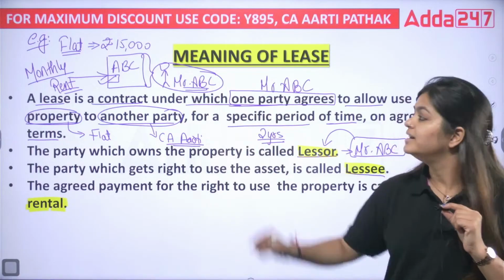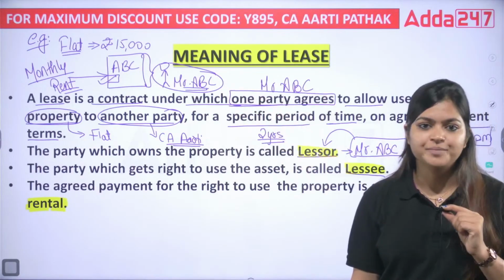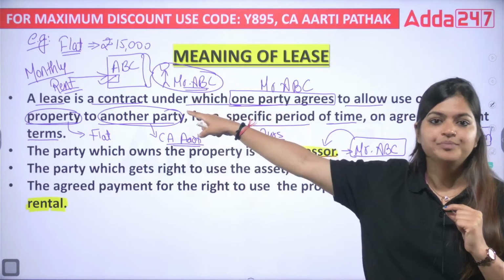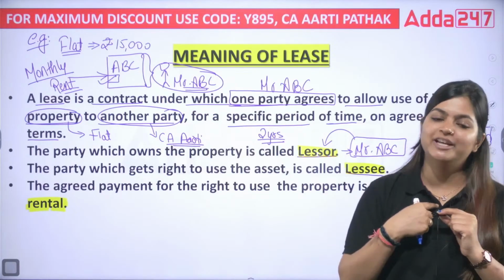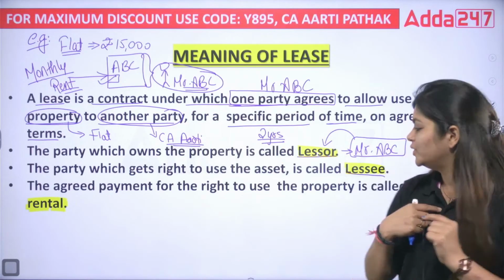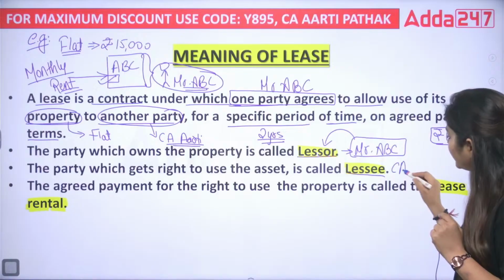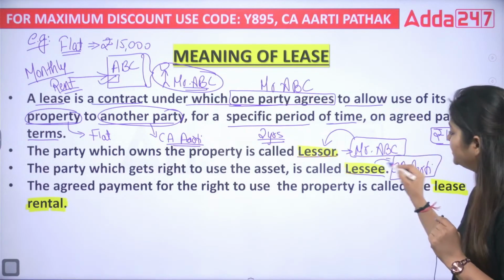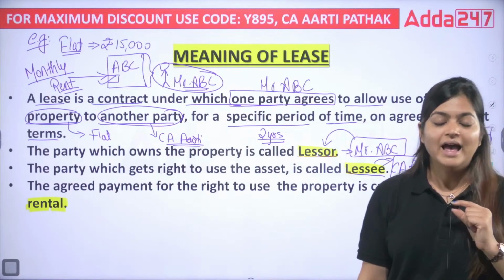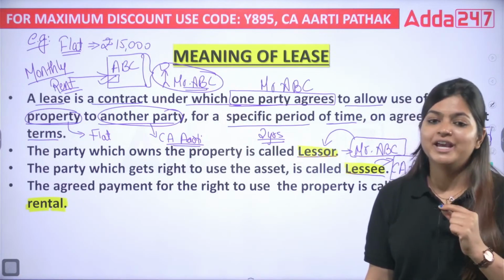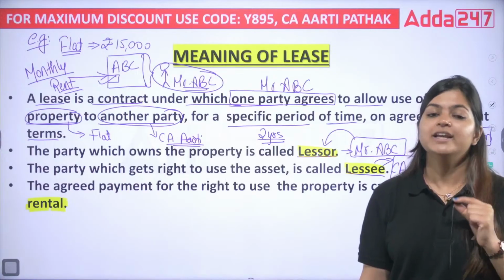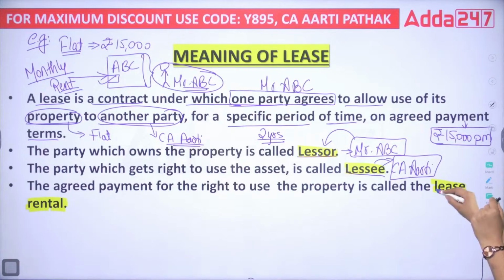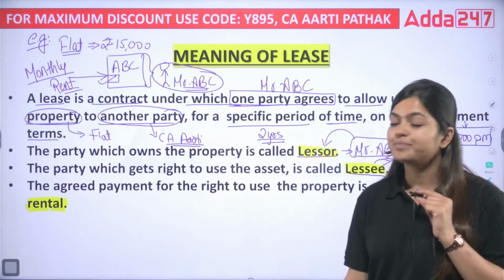We have understood ABC, he is the owner and he is giving me the right to use that flat. Yes, so I am getting the right to use it. So here CA Aarti is your lessee. Yes, I am going to be the lessee. And every month I need to pay 15,000. Yes, so that payment, that rent amount, is known as lease rental.